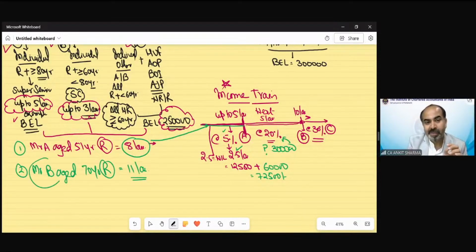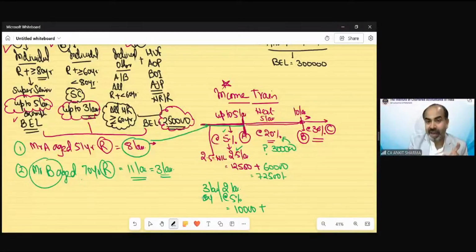So now Mr. B, age 70 years. So what is the basic exemption limit? 3 lakh rupees would be exempted. So now out of 5 lakh, 3 lakh would be exempted value. So the balance would remain only 2 lakh rupees. On 2 lakh, the rate would be 5%. That means 10,000 is tax.